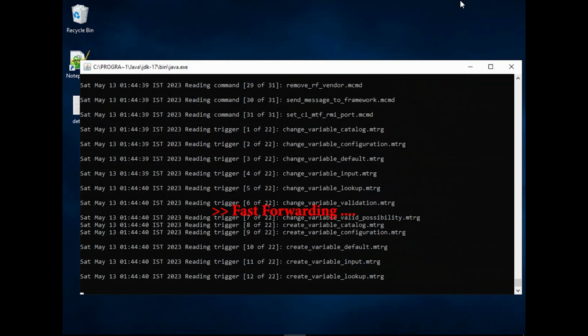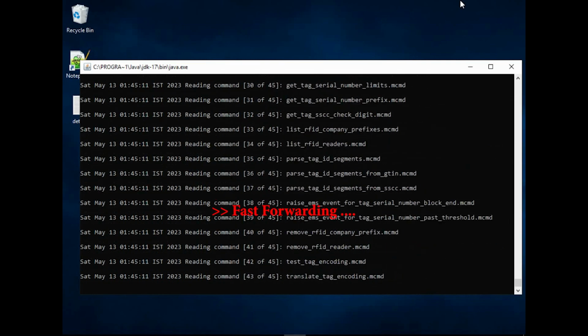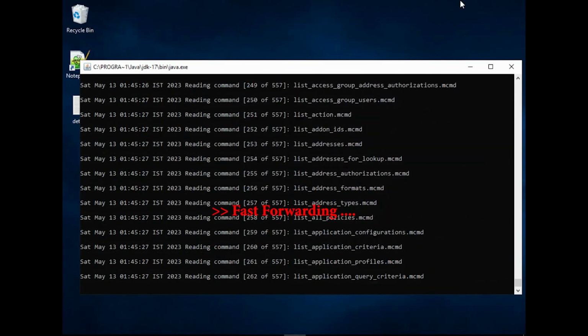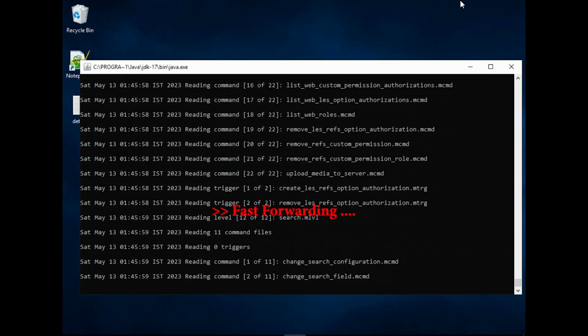You can notice all the internal files or the installation files being read from the package, and it will either be stored in the temporary directory and eventually copied to the installation folder.